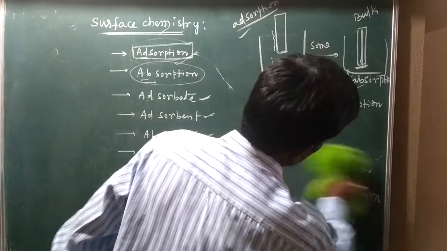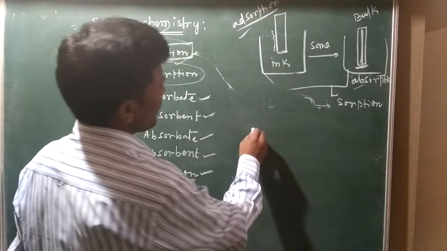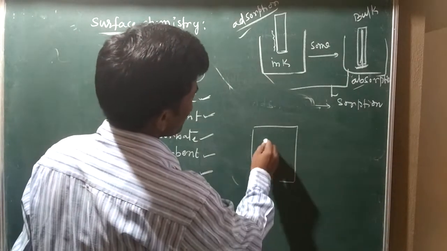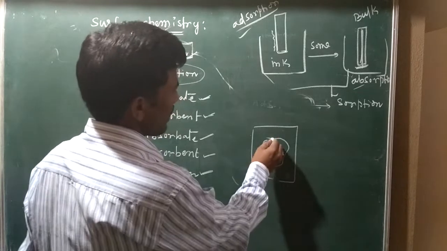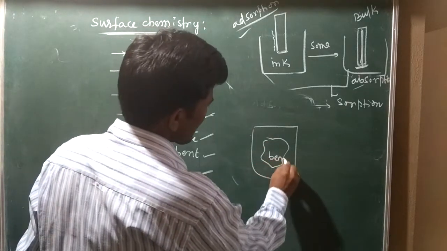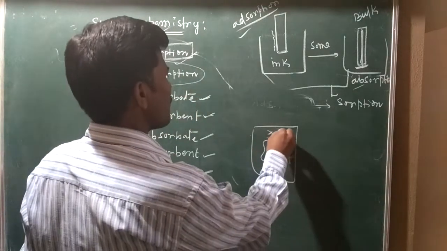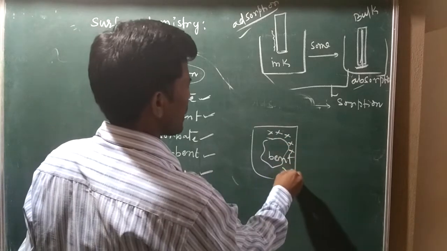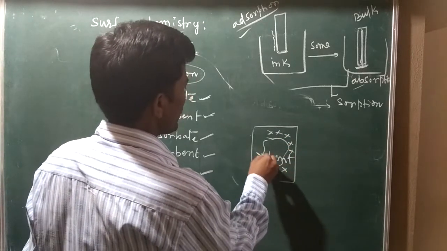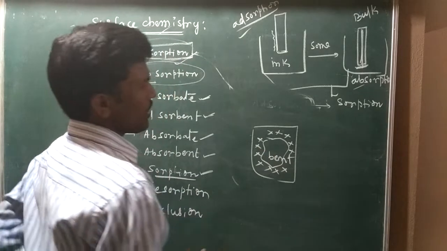One more example I'm taking here. This is my system. Inside the system some components are there. This is my adsorbent. On that surface some components interact only at the surface, not the bulk phase.